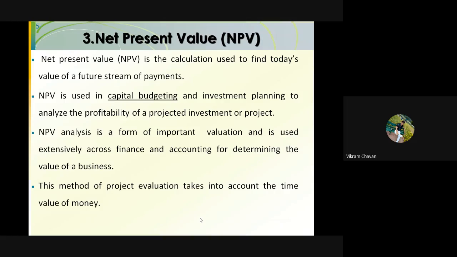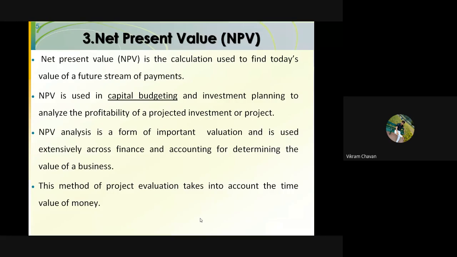In the last few lectures, we are trying to understand the evaluation criteria for the investment decision. In that, we have seen the payback period. The first one is nothing but the payback period, which is the time required to recover the investment. We will get the value in years, not in rupees or dollars. So it will not account for the time value of money.